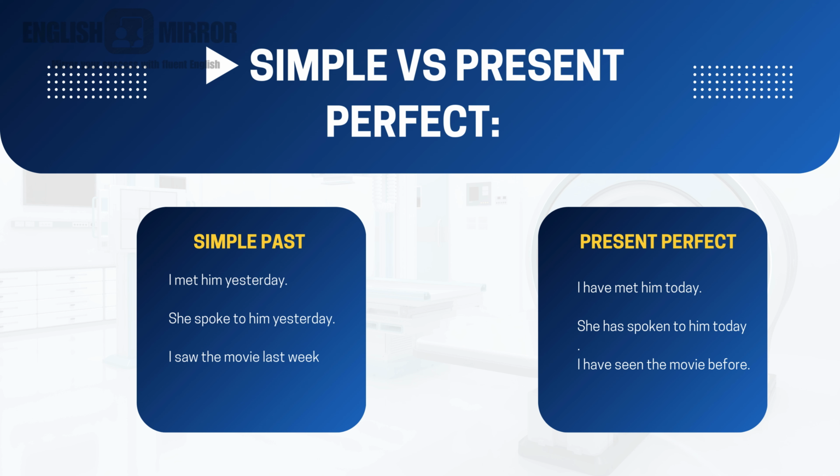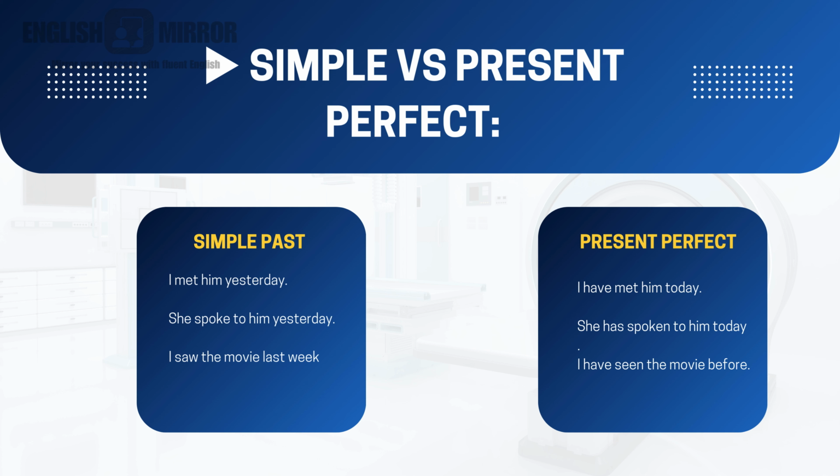Now let's see the difference between simple past and present perfect tense. See the first sentence written in simple past. I met him yesterday. That means I met him last day, it is already done, it is a past thing. And the same kind of sentence in present perfect: I have met him today, just now finished, this morning only.